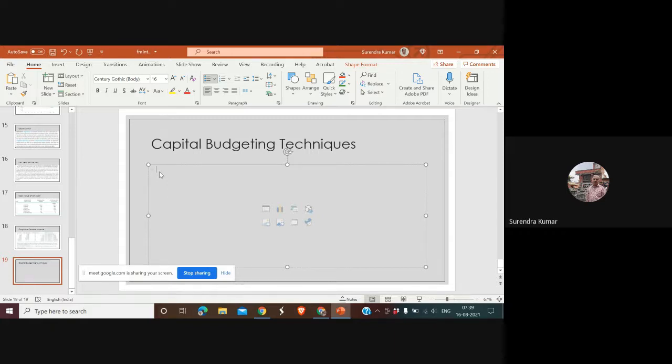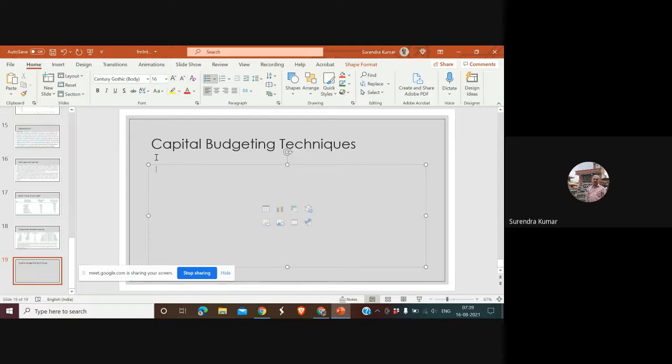Budgeting is a process of allocating the resources available to relevant items of expenditure. But in this particular case, we are budgeting basically capital. That means we are allocating the available capital resources to investment opportunities which are before us.